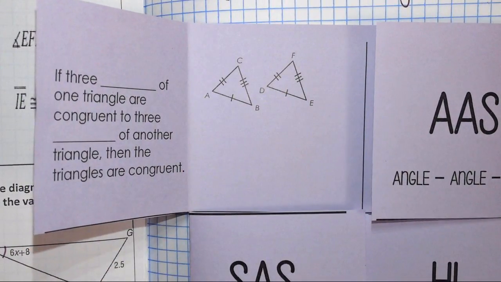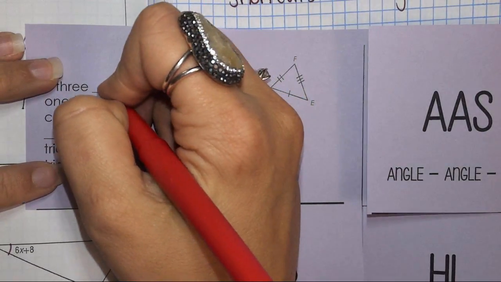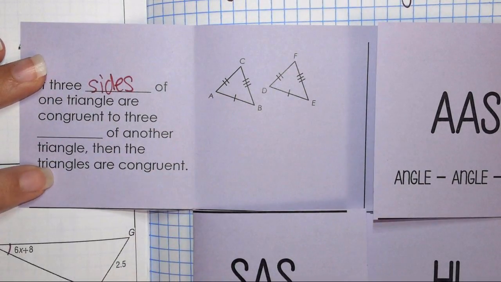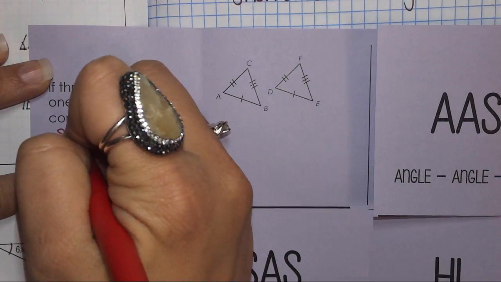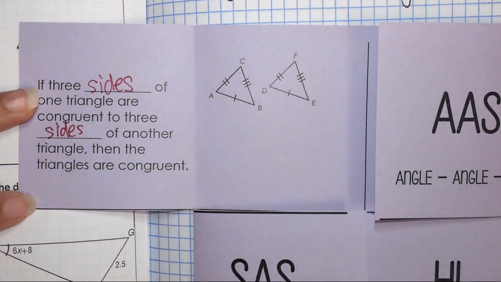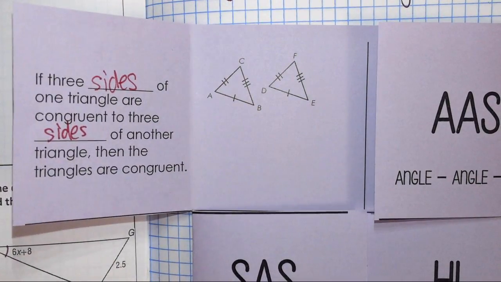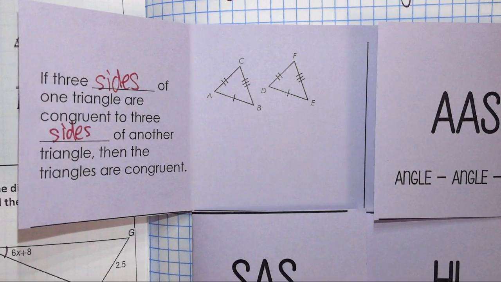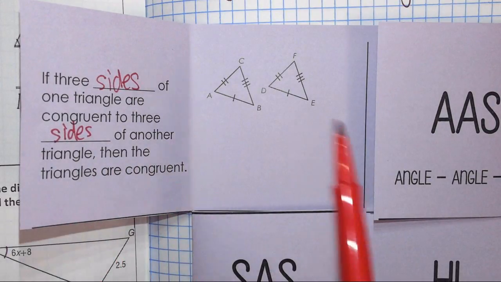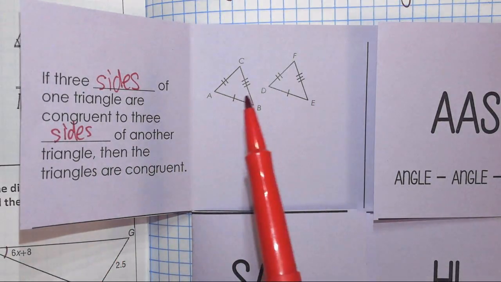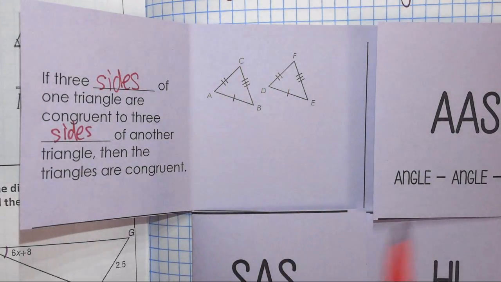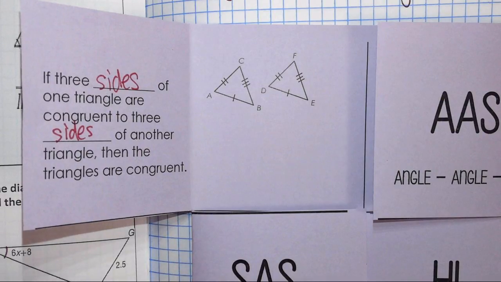Okay, so if three sides of one triangle are congruent to three sides of another triangle, then the triangles are congruent. Does everybody understand? So we could write a proof and say that AB is congruent to DE, AC is congruent to DF, BC is congruent to EF, therefore the triangles are congruent by side, side, side. That's all you do.